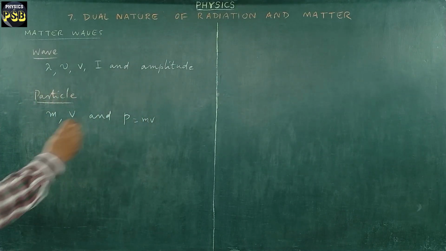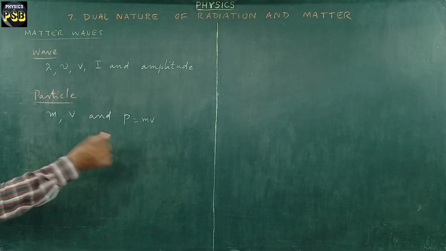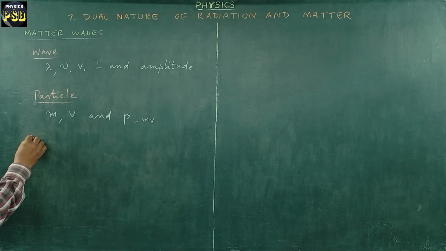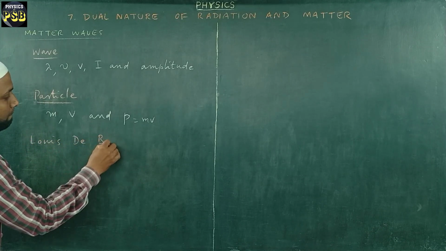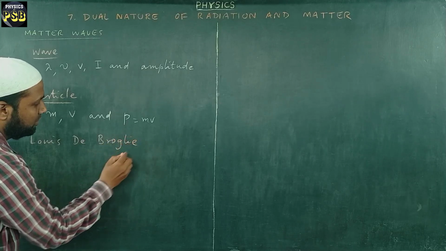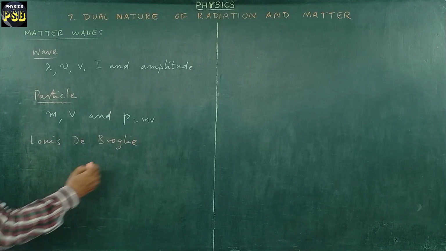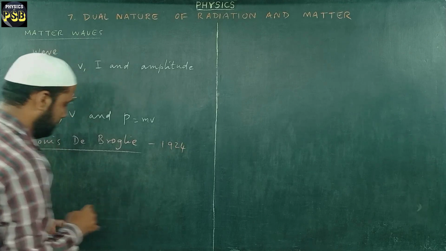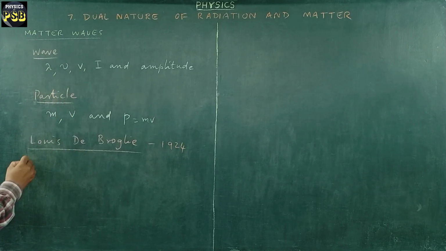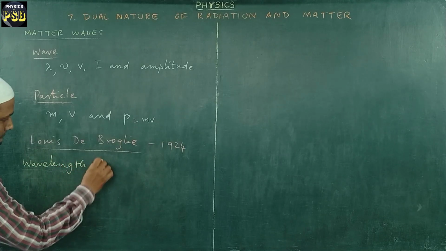Now, as I told you, this concept of matter waves was given by a French physicist Louis de Broglie. Here, the G is silent. We pronounce this one as de Broglie, in 1924. Now, we'll obtain the wavelength of matter waves.